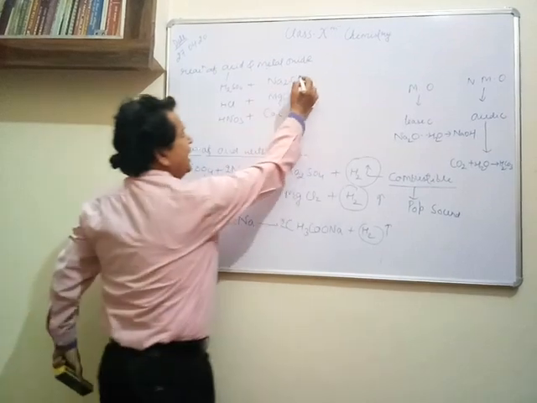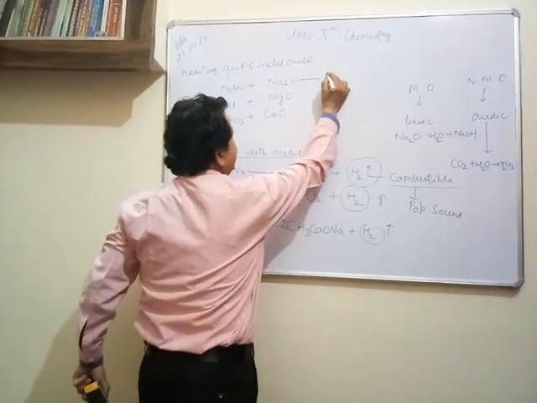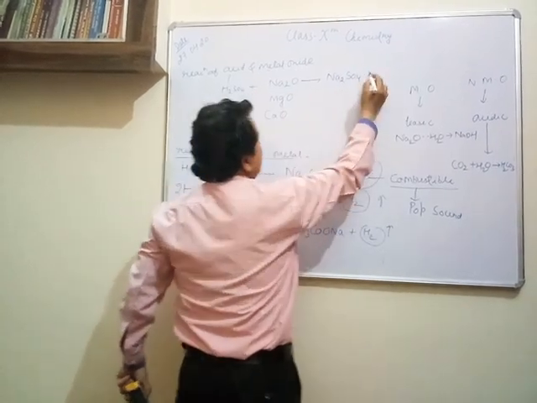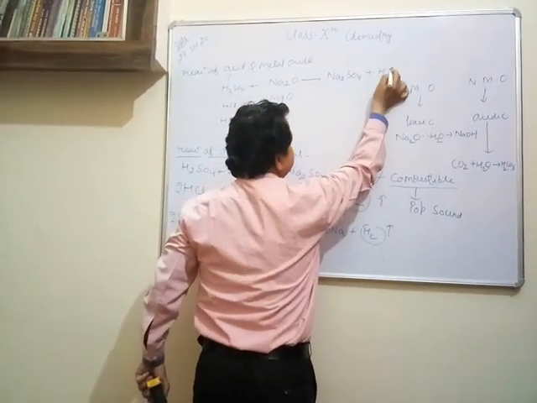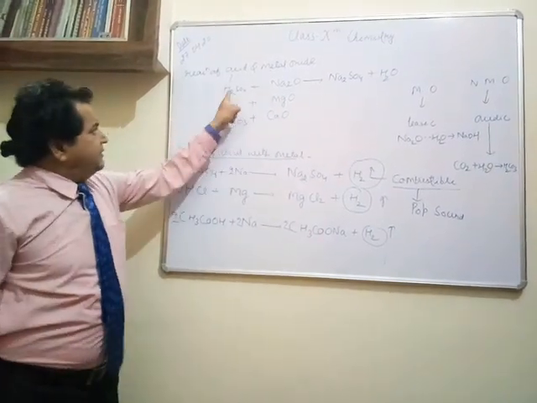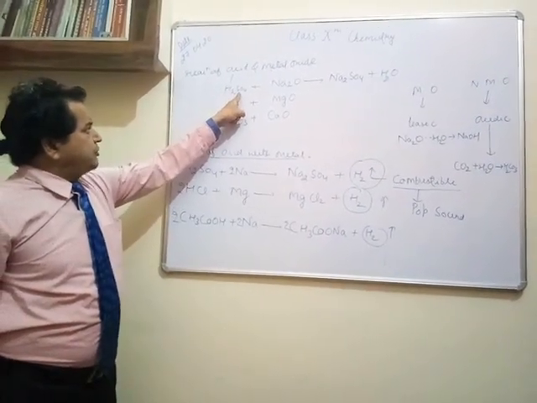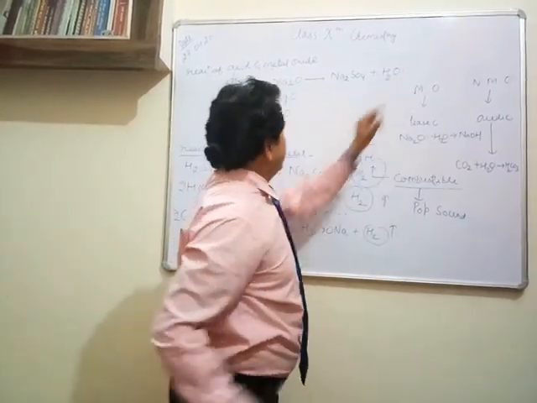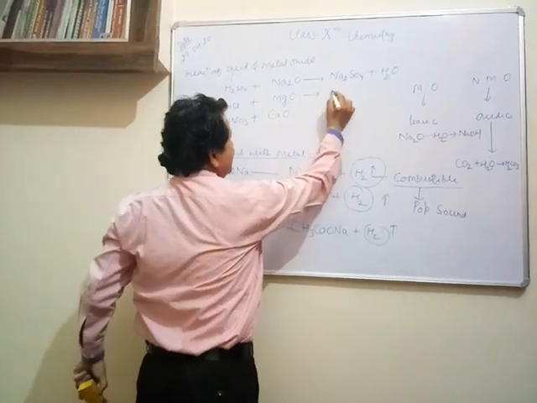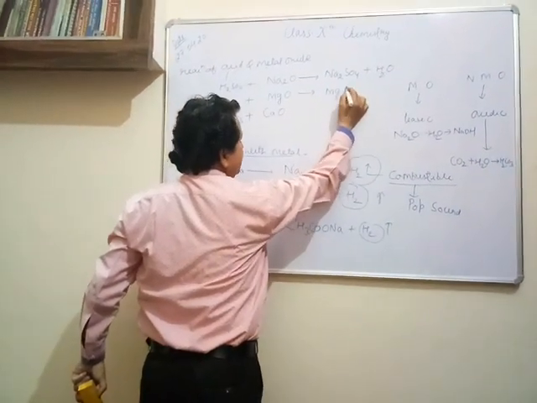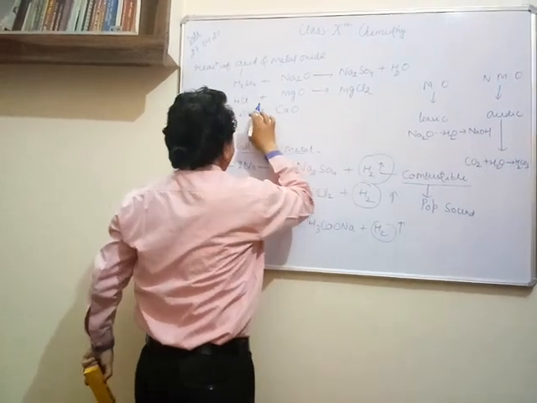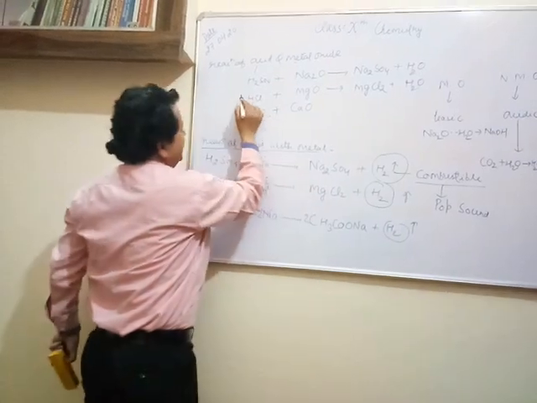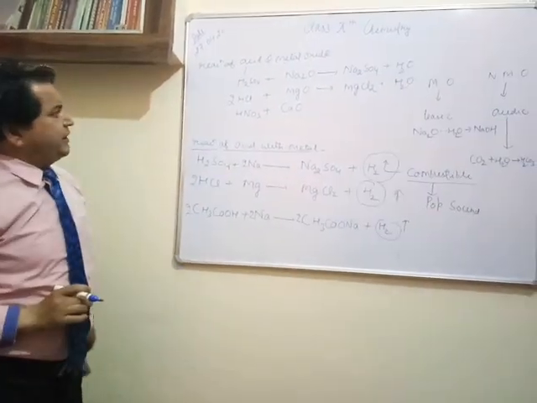What happens when acid combines with metal oxide? Simply one salt will form, Na2SO4 will form and water will form. You can see easily Na will go towards this sulfate and hydrogen with oxygen. That's why sodium sulfate and water will form. Here as well magnesium will combine with Cl and will form magnesium chloride, and the hydrogen will combine with oxygen to form water. Here we will have to write HCl twice.